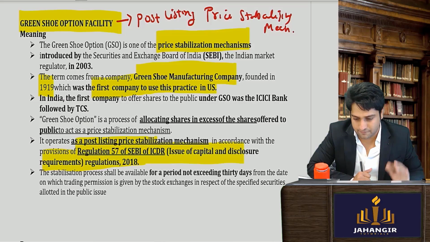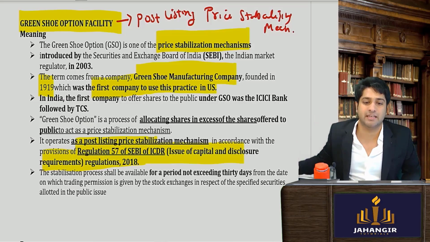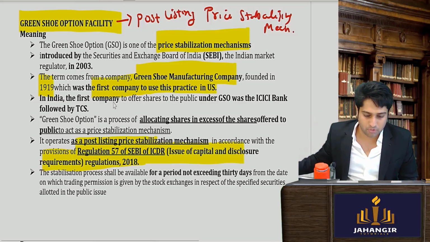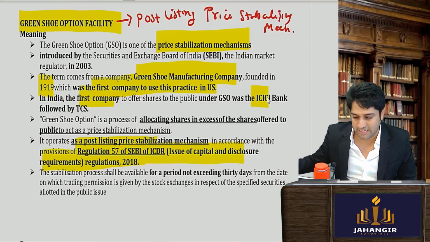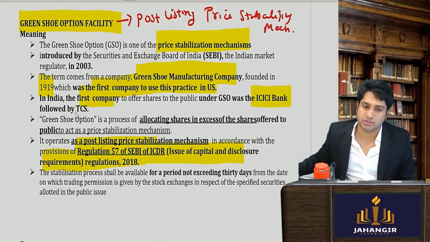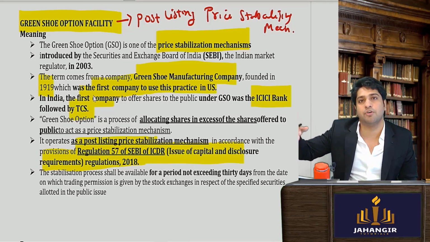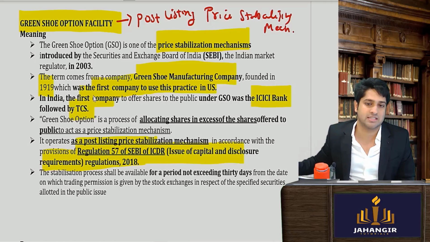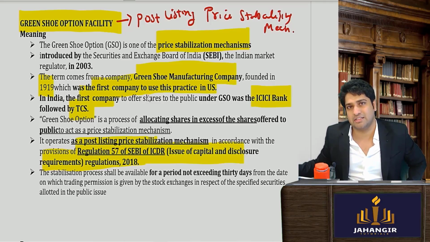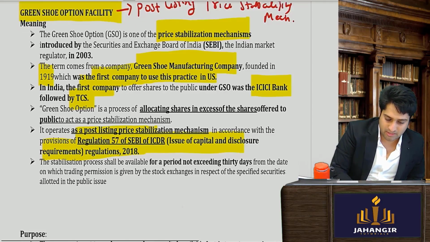The first company in India to use this strategy was ICICI Bank, followed by TCS, and many companies nowadays prefer to incorporate this post listing price stabilizing mechanism. Let's understand what this strategy is.